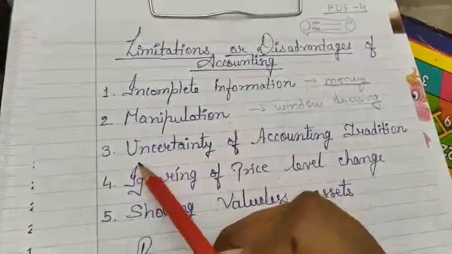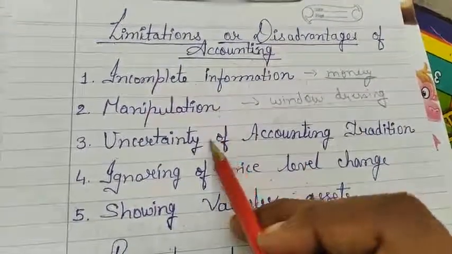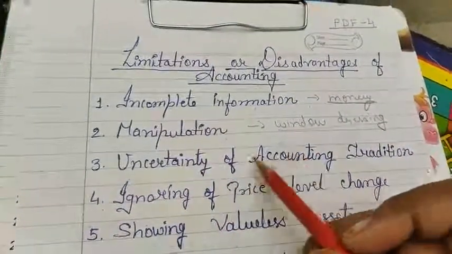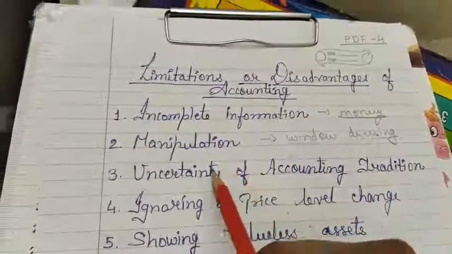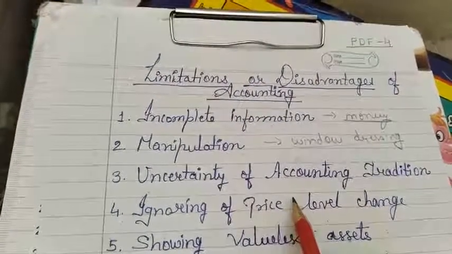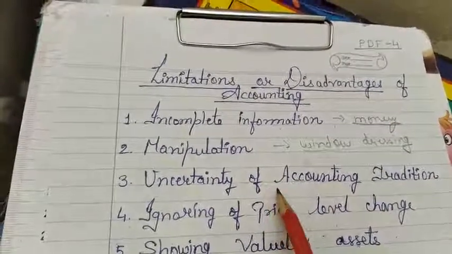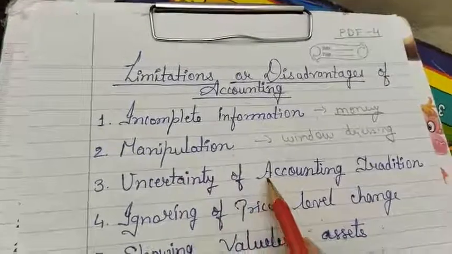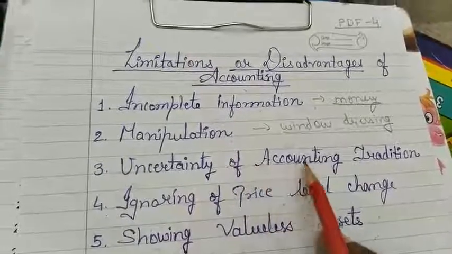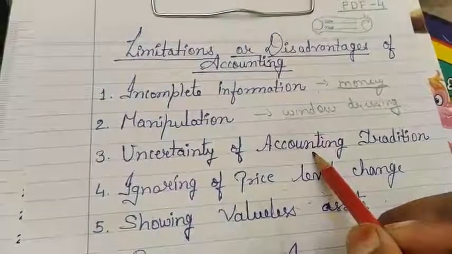Now third one is uncertainty of accounting traditions. Uncertainty means it is not fixed, or we cannot say what will be in future. We can say certain accounting principles are not used uniformly. These principles have no uniformity in the accounting method. This brings differences in financial statements. When we use different methods, different policies and different rules, we cannot get the actual or correct financial position of the business.